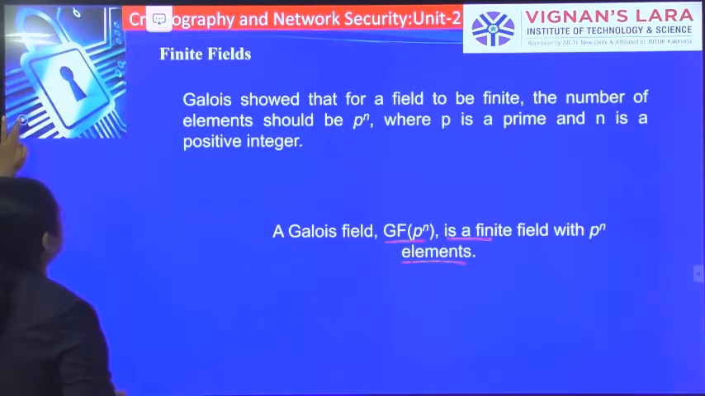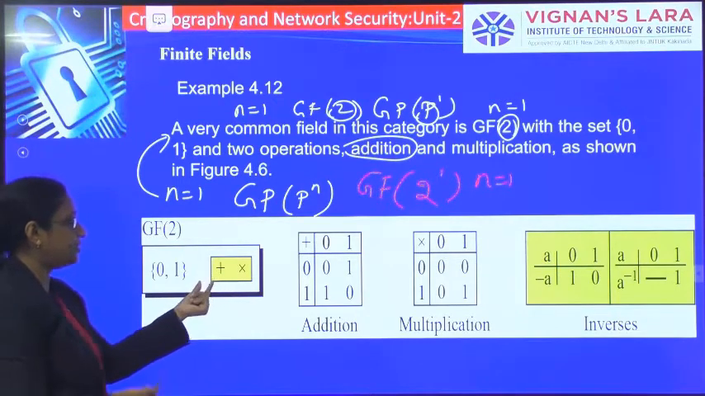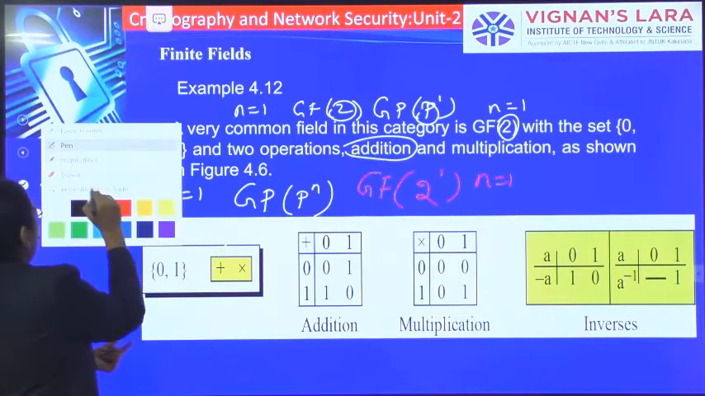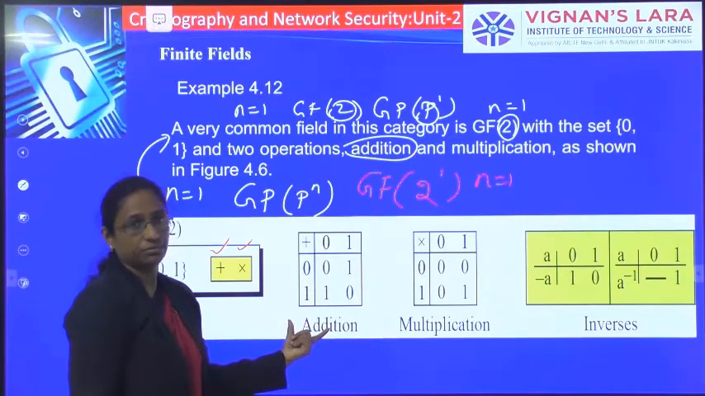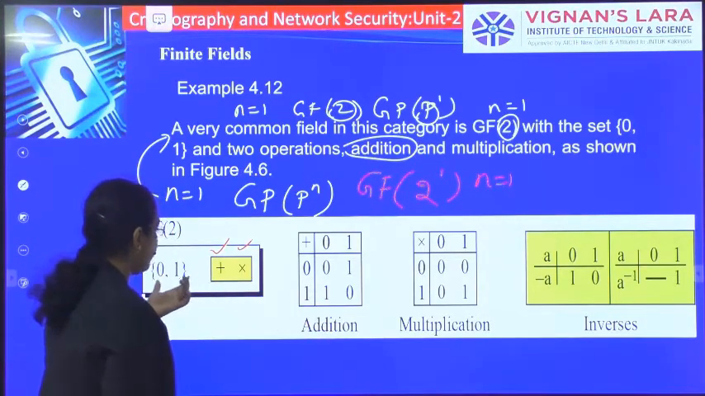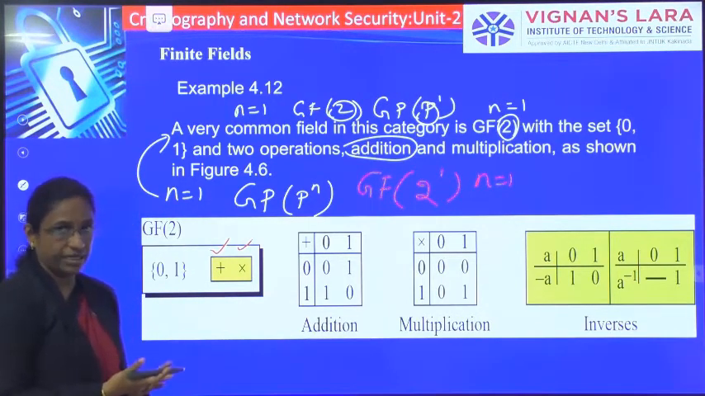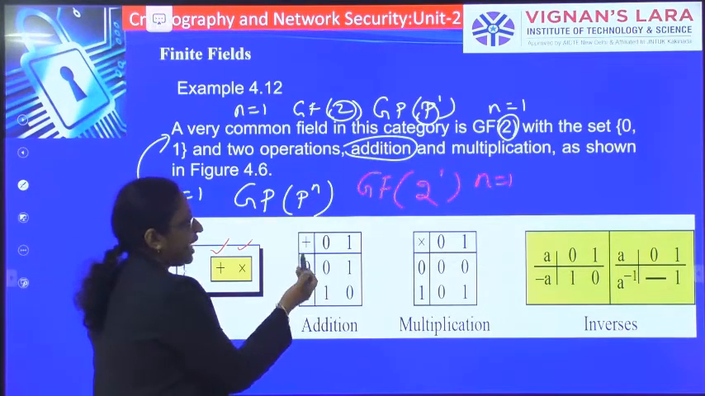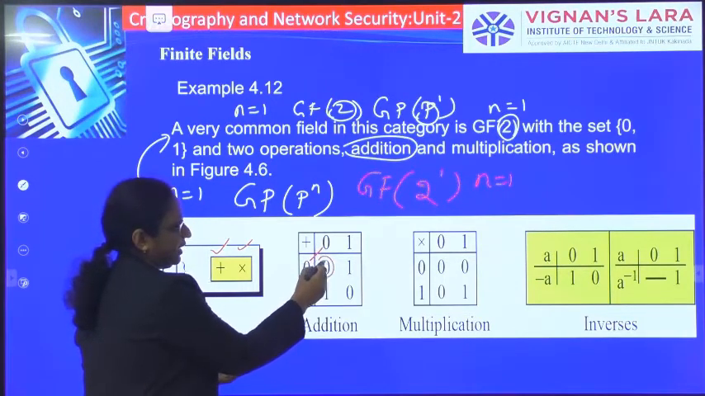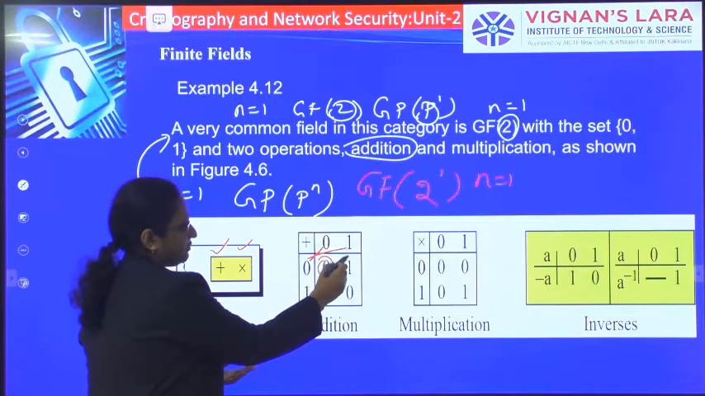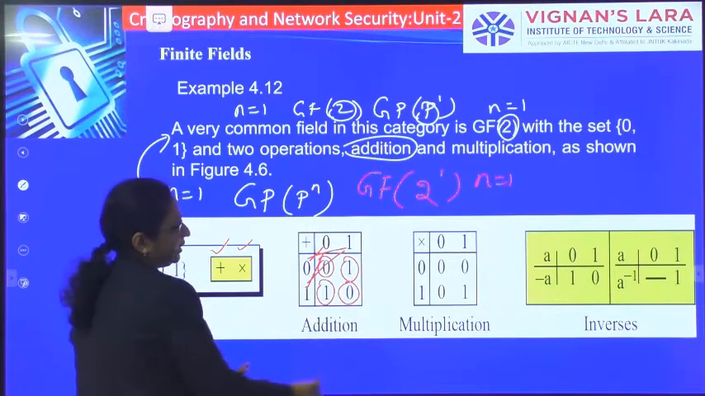So let's see that example here. These are the set of elements 0, 1 with the two operations addition and multiplication. This is with respect to addition. Already we know that with respect to addition, 0, 1 satisfies all the 5 properties, that is closure, associativity, and it even has the identity element, because when you add 0 and 0 you get 0 again, 0 plus 1 gives 1, 1 plus 0 gives 1, and 1 plus 1 gives 0.